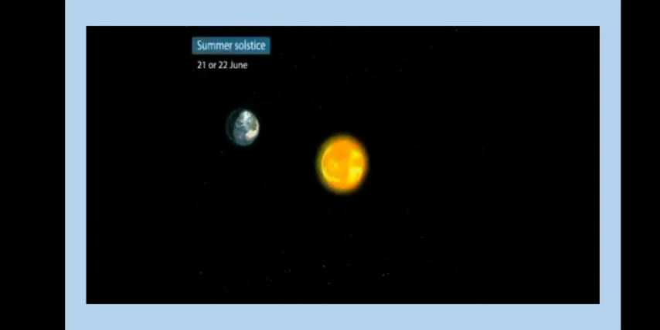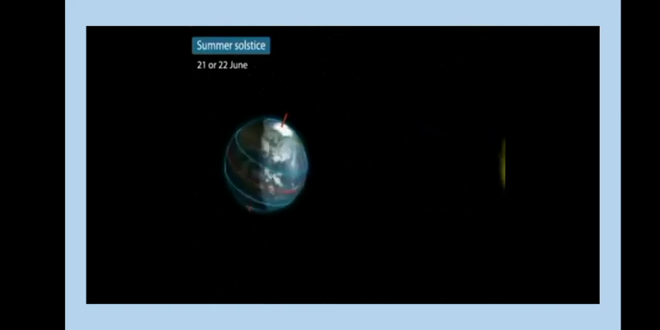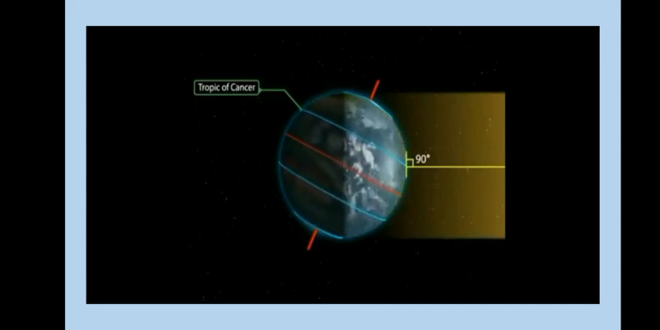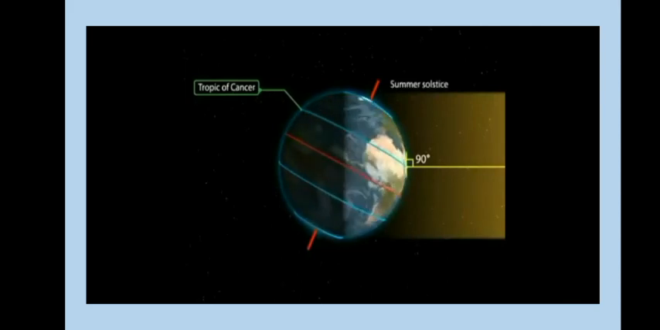Now we will talk about the summer solstice. On 21st or 22nd of June, the sun is over the Tropic of Cancer and receives the largest amount of sunlight. At this time, the northern hemisphere is in the summer solstice and the southern hemisphere is in the winter solstice.